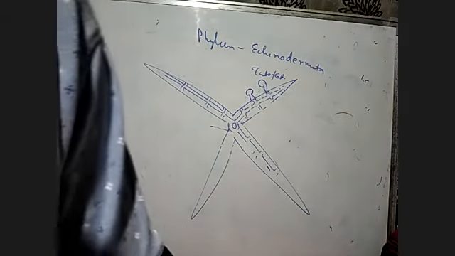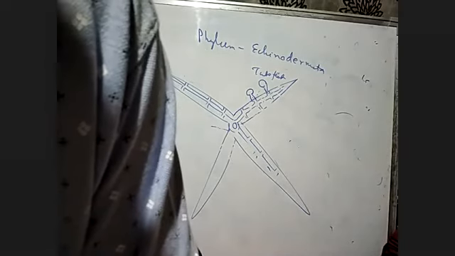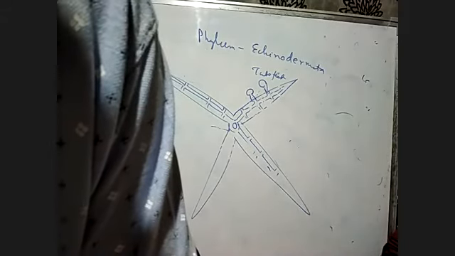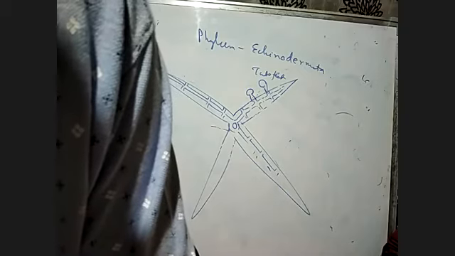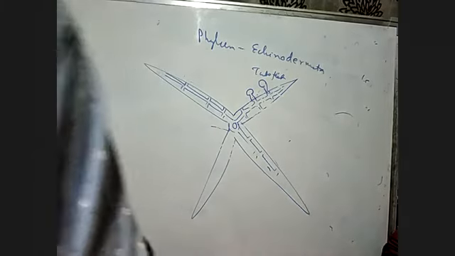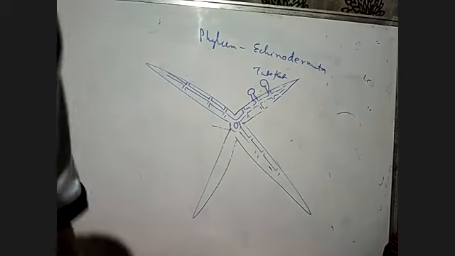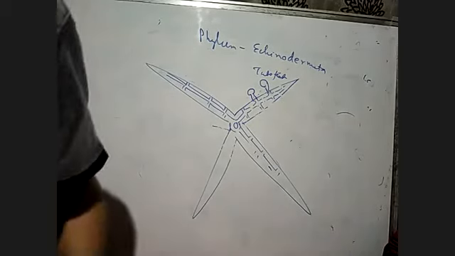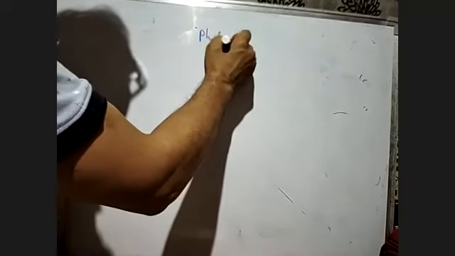Larvae are free swimming. Examples are starfish, sea urchin, Echinus, sea lily, and Cucumaria, the sea cucumber. They are given in the book, you see the examples in the book. Then after that, we go to phylum Hemichordata, the last phylum. We will complete Hemichordata today, then start Chordata in the next class.